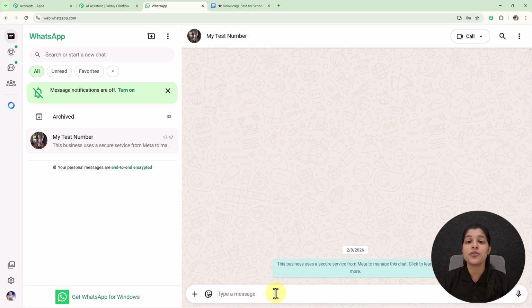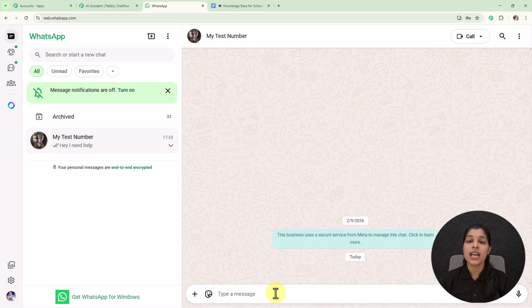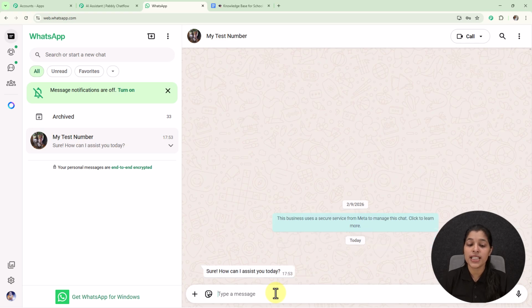Now let's say I'm the user who wants to make an inquiry regarding the school. So I'm going to enter a message, that is, hey, I need help, and this message is going to initiate my AI assistant. So here I'm going to enter this message, and now let's wait for the response of our AI assistant, which is responding to me, and this message says, sure, how can I assist you today?